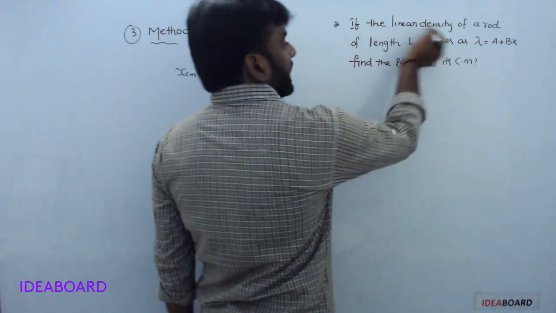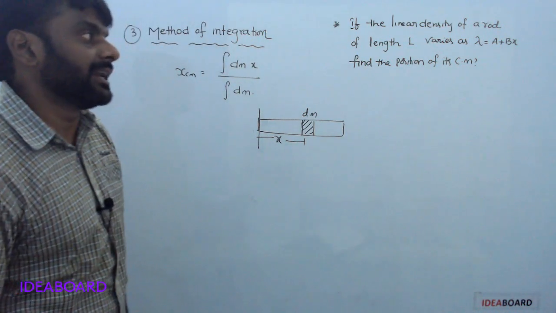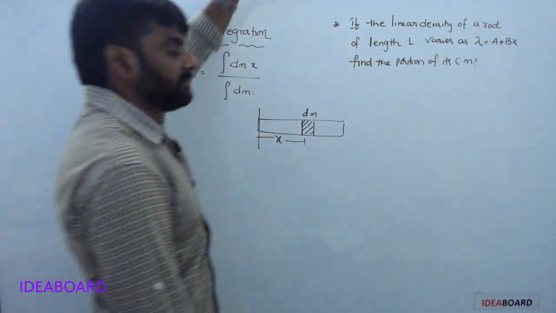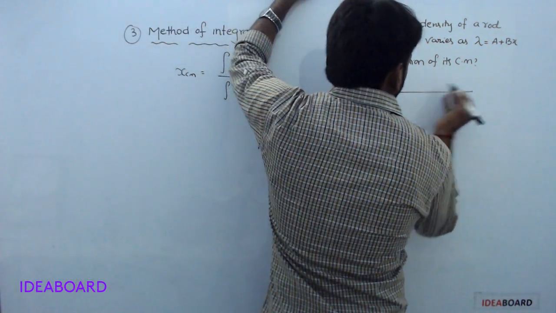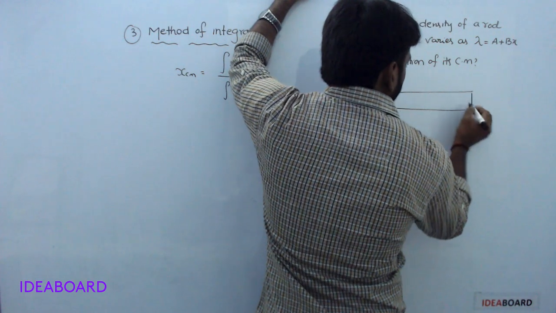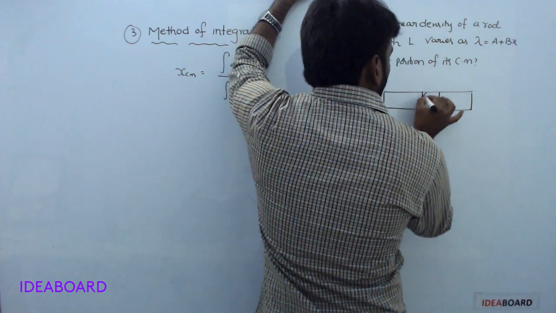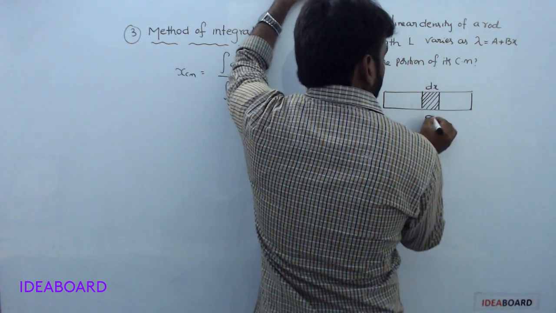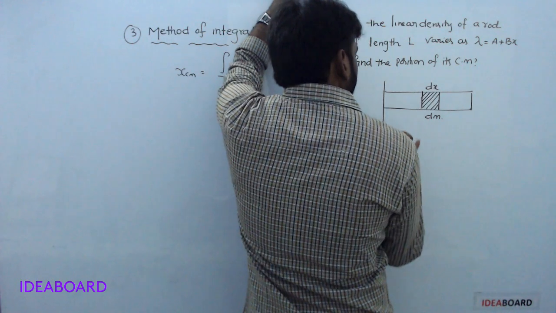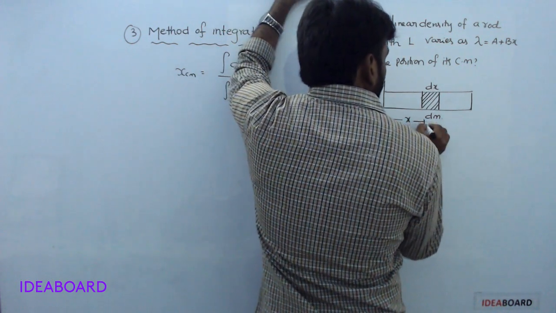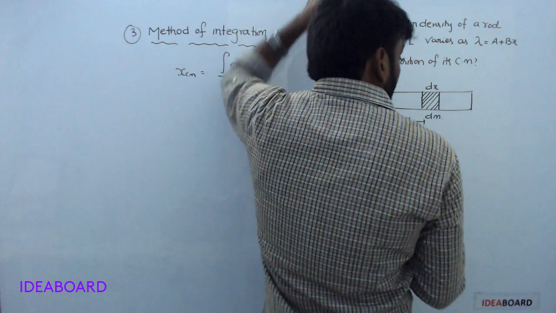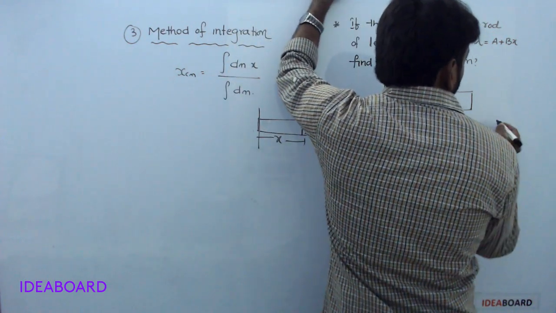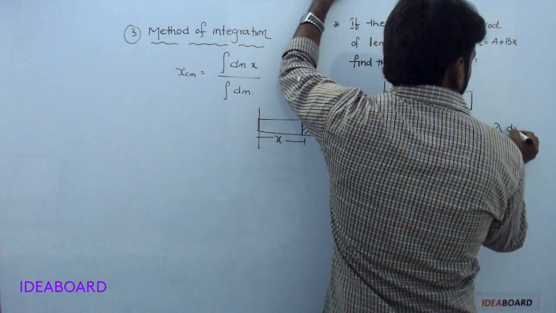One problem: if the linear density of a rod of length L varies as lambda equal to a plus bx, find the position of its center of mass. So it is a rod. Consider a small element dx, its mass is dm, and its distance is x. dm is written as linear density into its length.